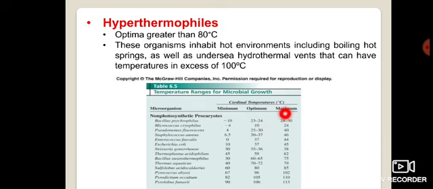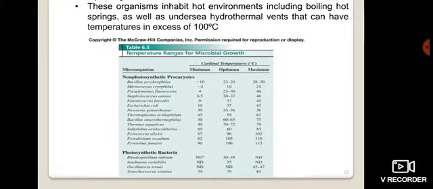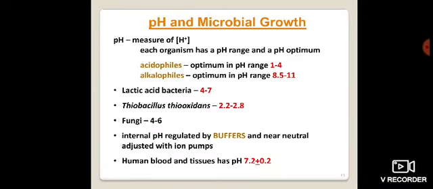So those are very difficult types of microorganisms. They can survive in such locations, the hyperthermophiles. Okay. So these are the four different types of temperature situations where microorganisms can grow.